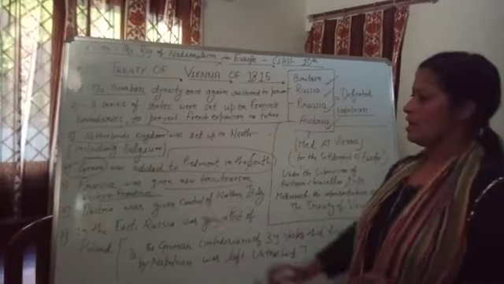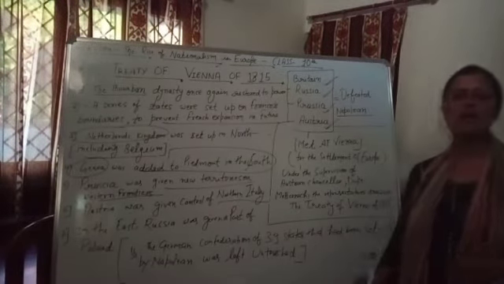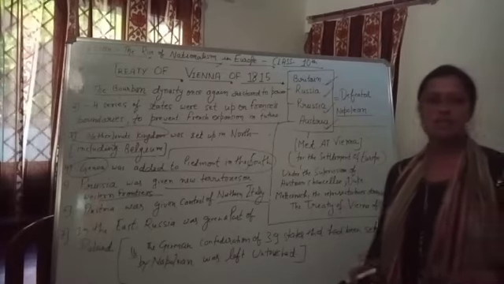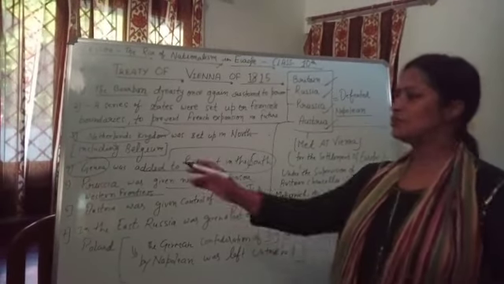Prussia got the territory. Okay, now Austria was given control of northern Italy. Austria was given power over the northern side of Italy. Okay, so the territory of northern Italy was given to Austria.